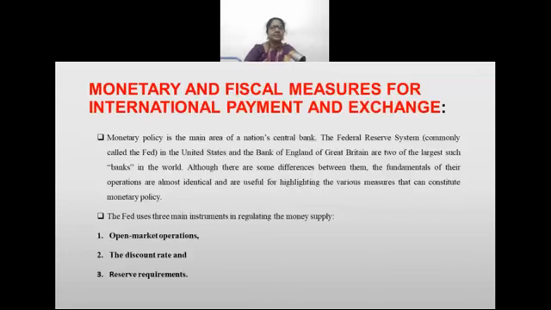Then comes the next: monetary and fiscal measures for international payment and exchange. Monetary policy is the main area of a national central bank. In the Federal Reserve System, the various instruments are open market operations, discount rate and reserve requirement.